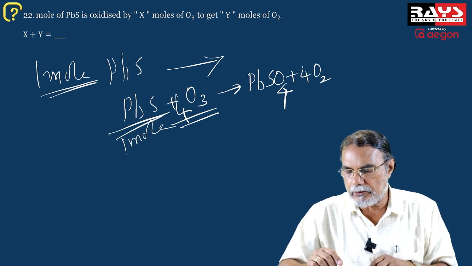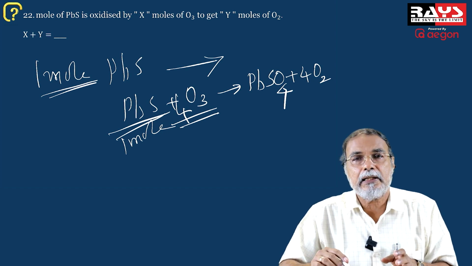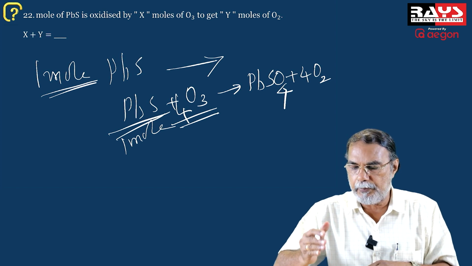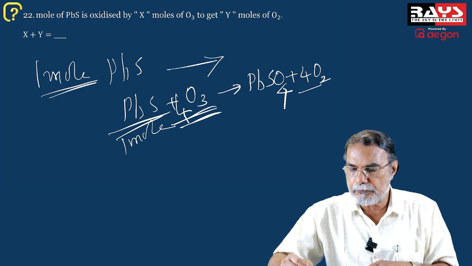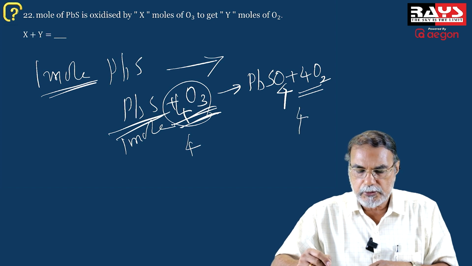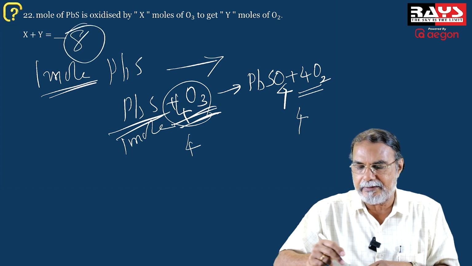A very simple question on stoichiometry of this particular oxidation of lead sulfide by ozone to lead sulfate. PbS plus 4O3 giving PbSO4 plus 4O2. You have 4O3 and 4O2. So the number of moles of O3 is 4. The number of moles of O2 is also 4. So the total value X plus Y is 4 plus 4, that is 8. The answer is 8.